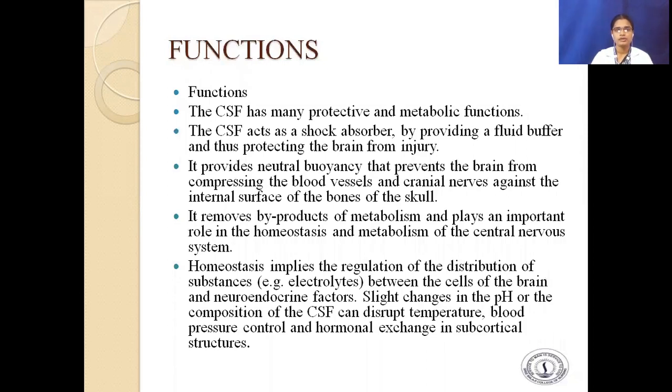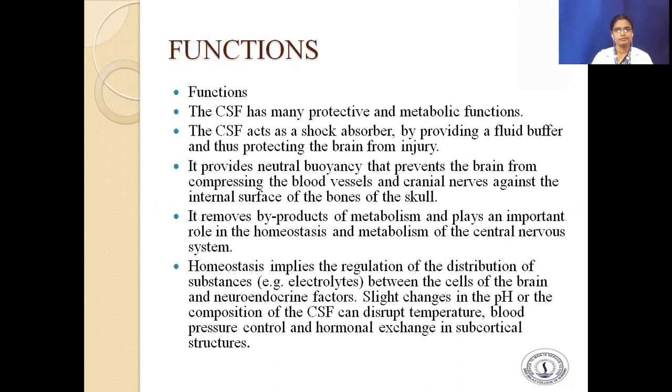The functions of cerebrospinal fluid. First one, the CSF has many protective and metabolic functions. The CSF acts as a shock absorber by providing a fluid buffer and thus protecting the brain from injury. It provides neutral buoyancy that prevents the brain from compressing the blood vessels and cranial nerves against the internal surface of the